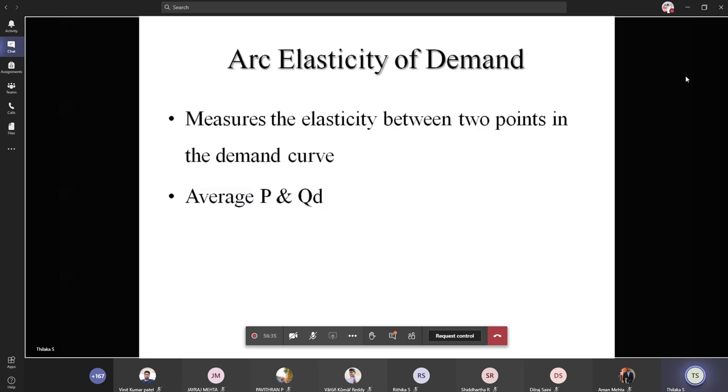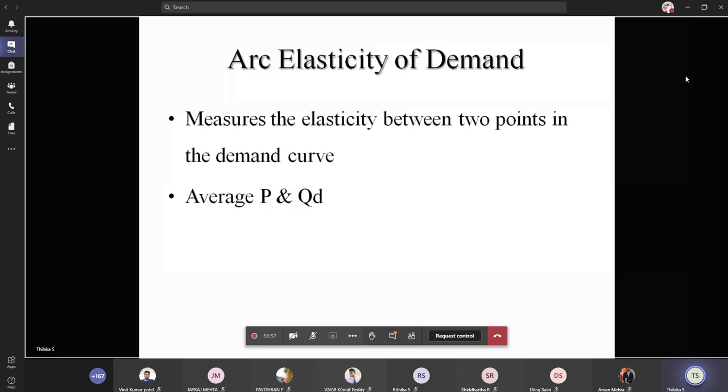The averages of these two quantities and prices are taken, and using these averages you calculate the price elasticity of demand.